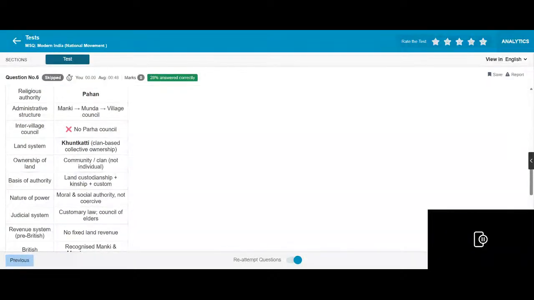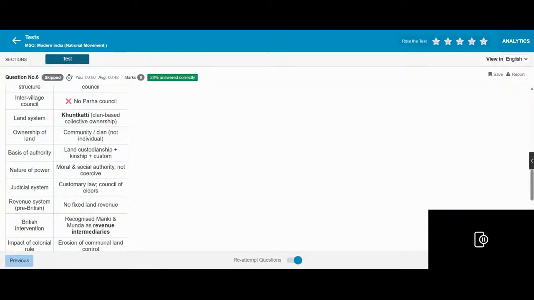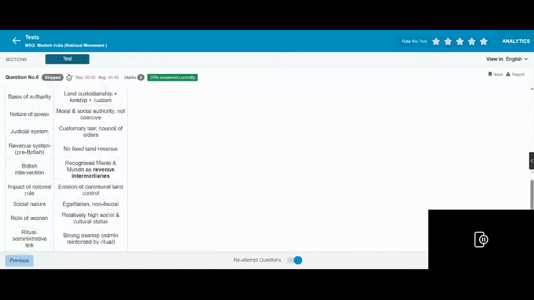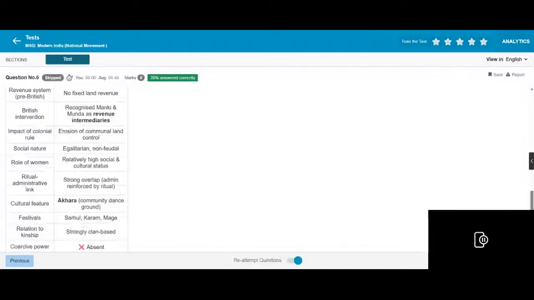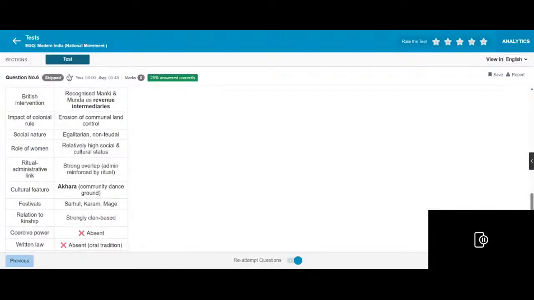Land system: democratic, land-based, collective ownership. Ownership of land by community or clan. Judicial system: customary law, council of elders. Munda is a revenue industry, intermediaries. Colonial role: erosion of communal land, area control, social regulation, non-feudal.